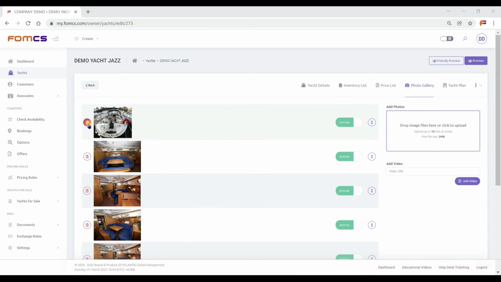You can delete the selected picture from here. Deactivate the picture if you don't want to publish it, or rearrange them as you see fit. You can add your videos of your yacht with directly copying the link from video hosting platforms.